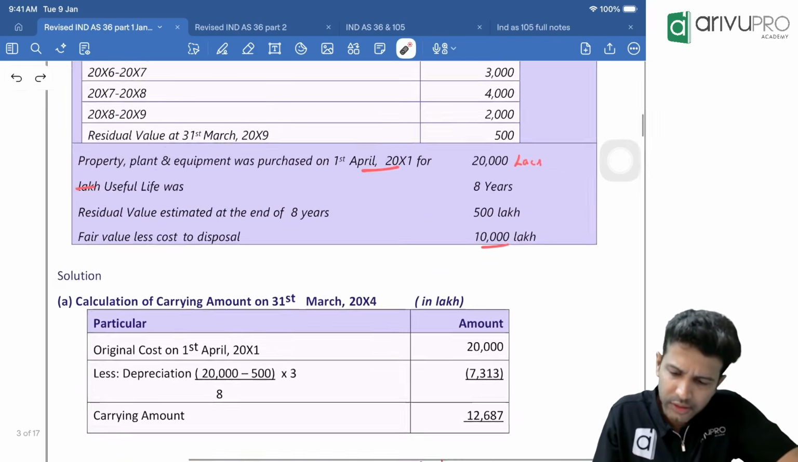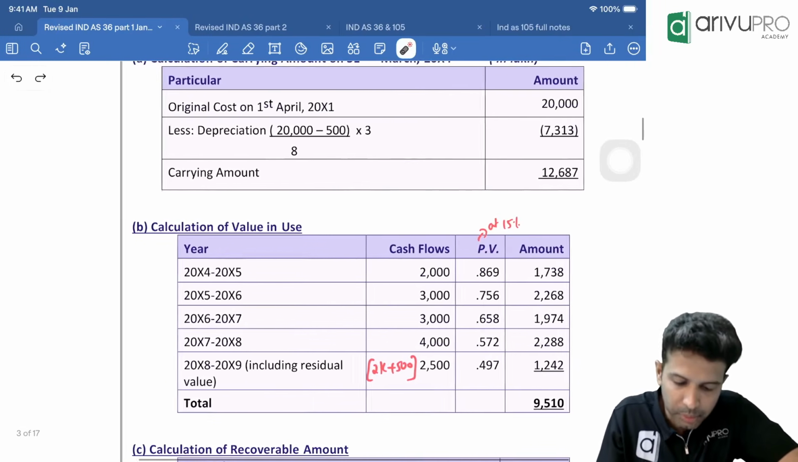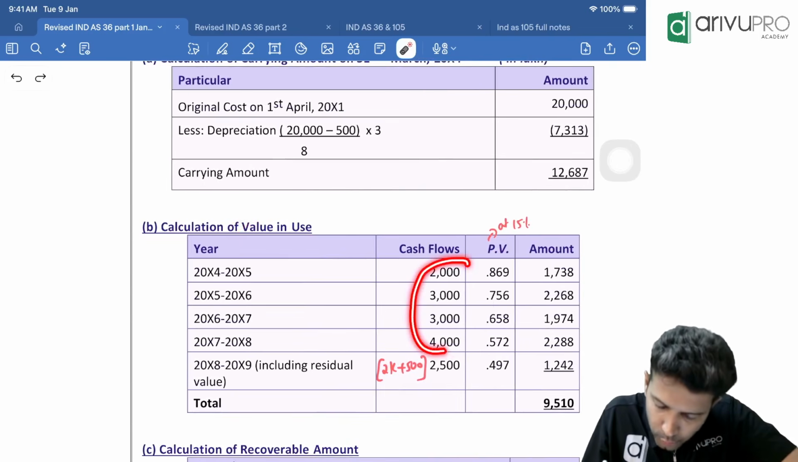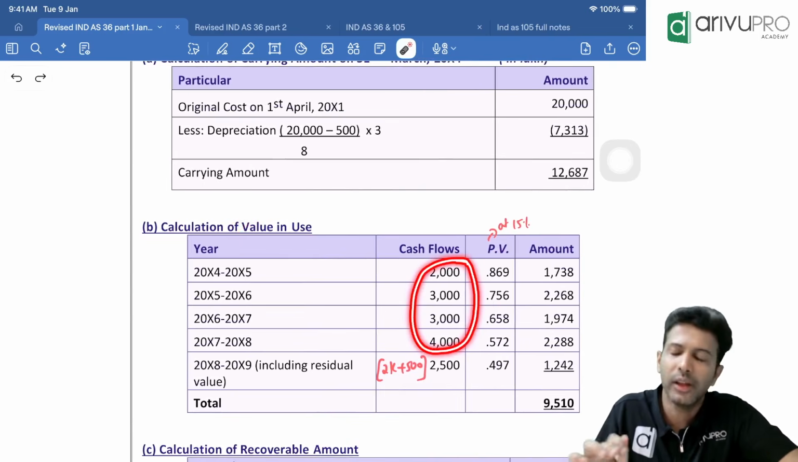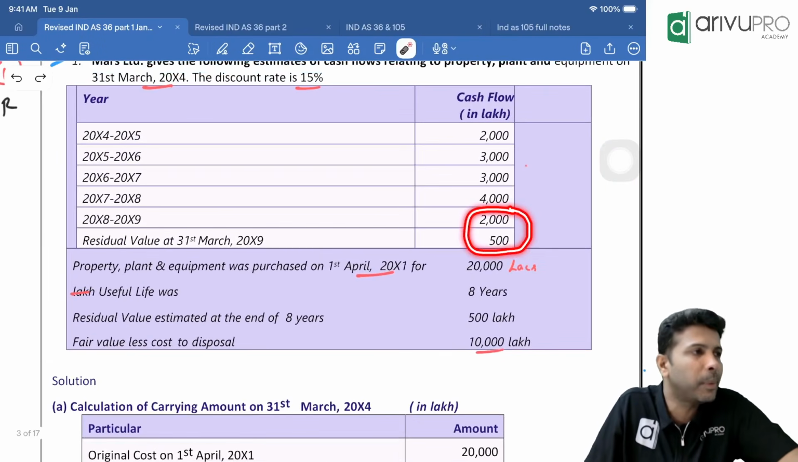Check, that's what they've done. These cash flows from here to here, they would have copy pasted. Working note number 1 is the value in use calculation. This is very simple. Okay. These cash flows are copy pasted from the question only. For the last year, they've not taken 2000. They've taken 2000 plus residual value.